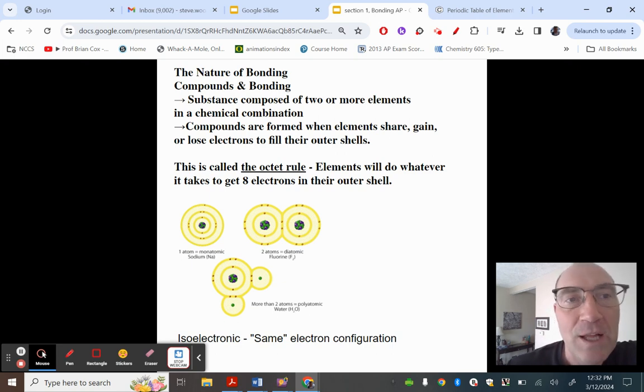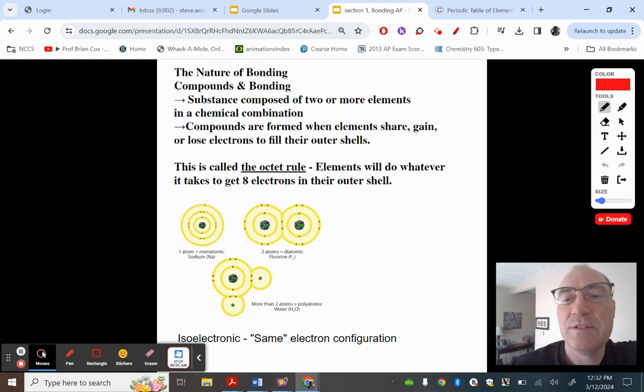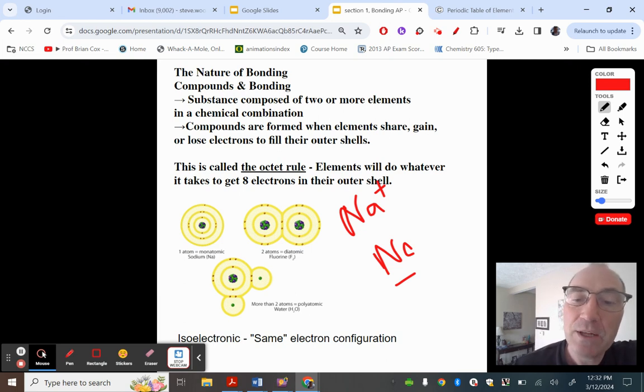So for example, Na+ is exactly the same as neon. Neon has 10 electrons, so does Na+. Those are isoelectronic. And I don't know if you remember the trends, but Na+ is actually smaller than neon because its nuclear charge will pull those electrons in. Remember that? Okay.